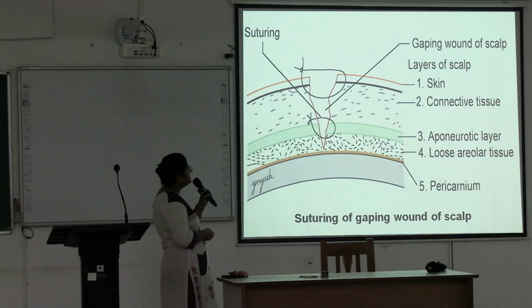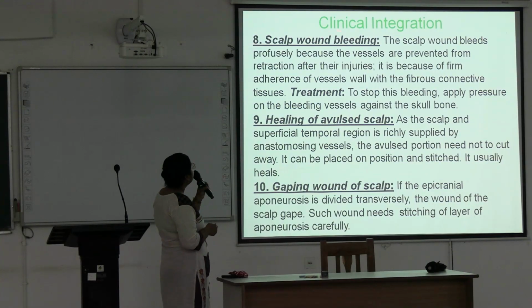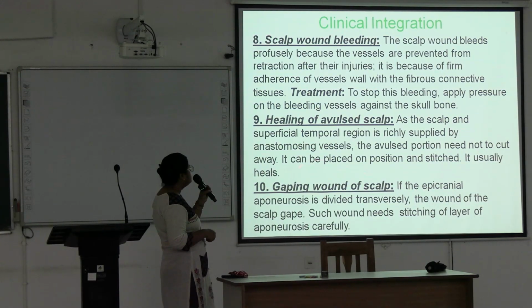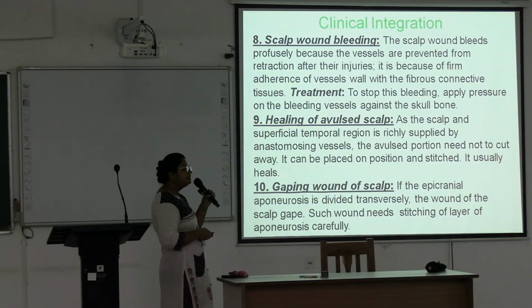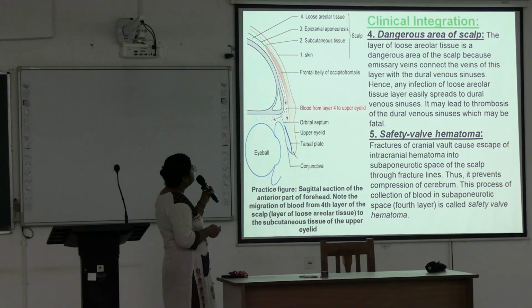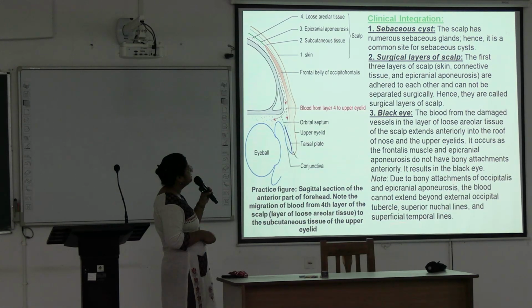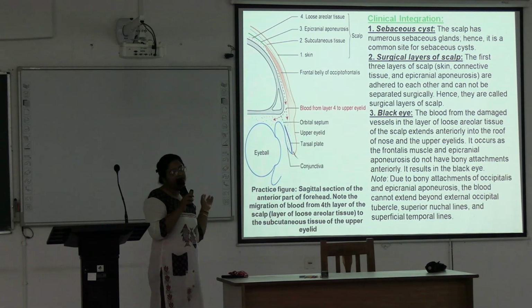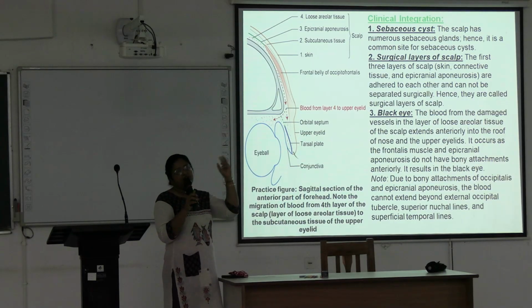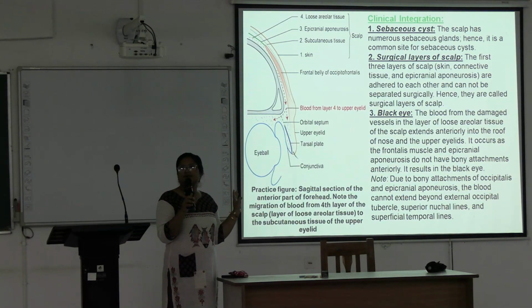Okay, so these are the clinical aspects. Clinical aspects are very important for explain-why questions. Why the scalp wound bleeds, this gaping wound of the scalp, and also this cephal hematoma, this dangerous area of the scalp, safety valve hematoma, all these are important. Explain why. And black eye, why black eye occurs. Blood cannot go posteriorly and laterally, only anteriorly it can go to the upper eyelid. That's why black eye occurs, bleeding occurs in the loose connective tissue layer. Okay.